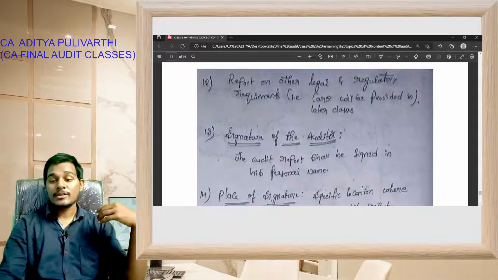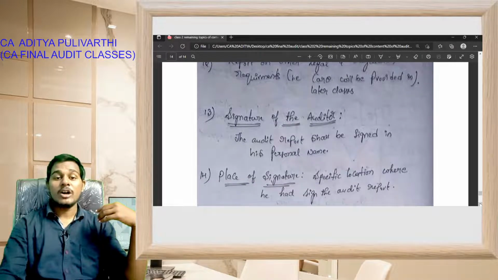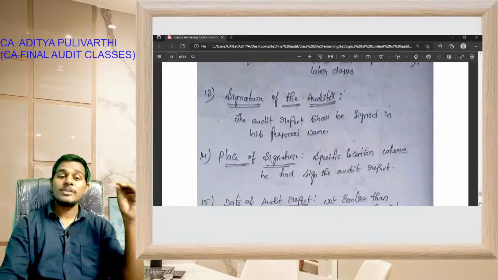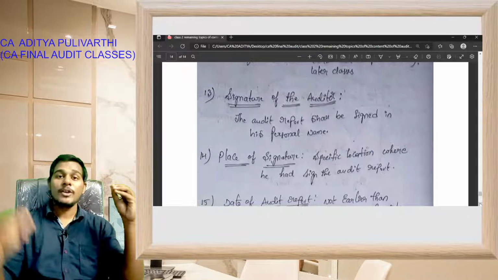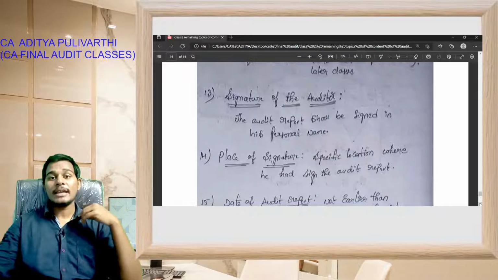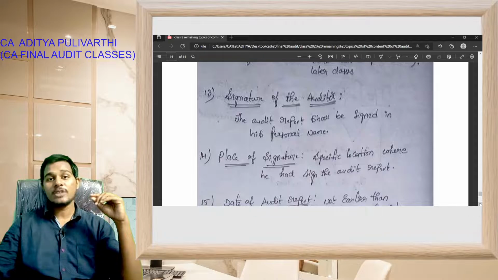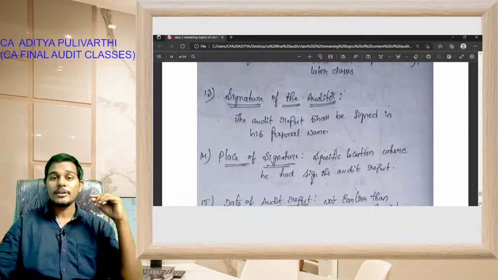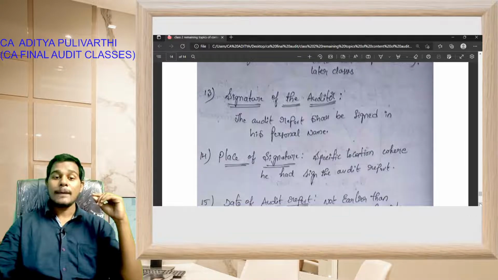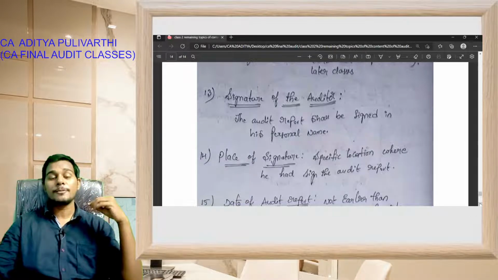Okay students, signature of the auditor. The audit report shall be signed in the personal name of the auditor. Place of signature: the auditor shall specify the place where he has signed the audit report. If he has signed the audit report in Delhi, then he should specify Delhi as the place of signature. If he has signed the audit report in Hyderabad, then he should specify Hyderabad as the place of signature of the audit report.